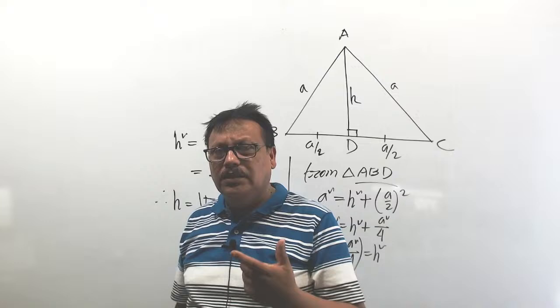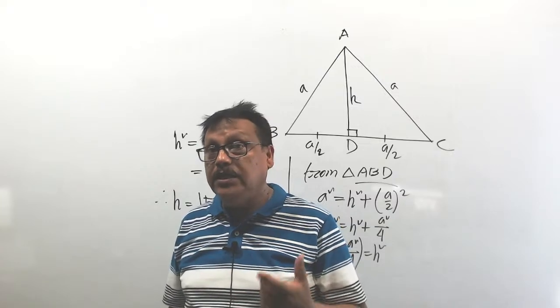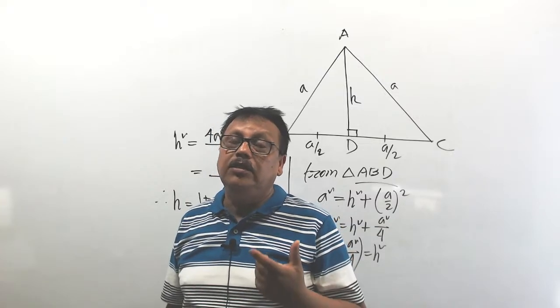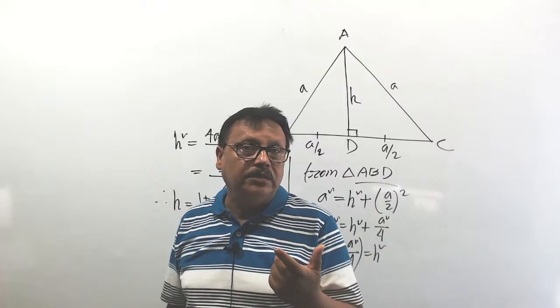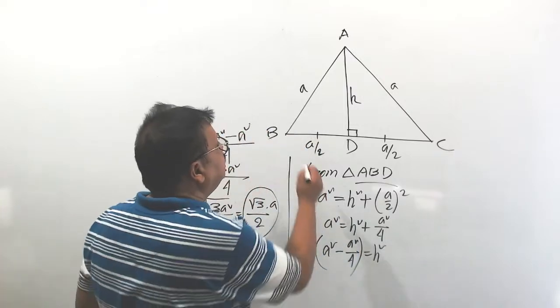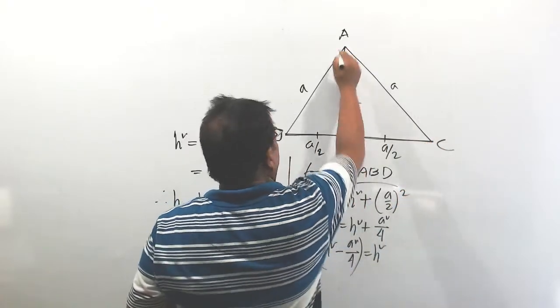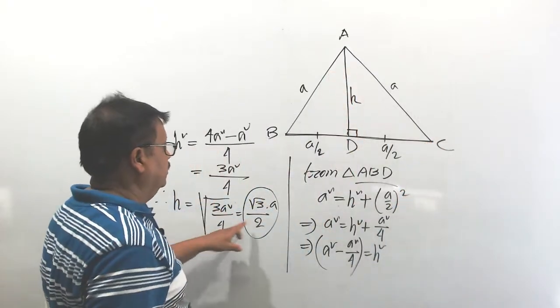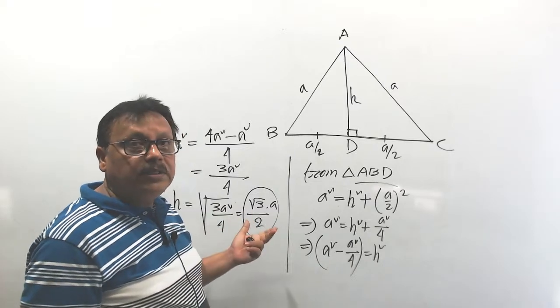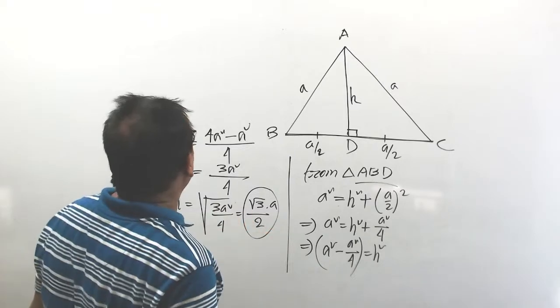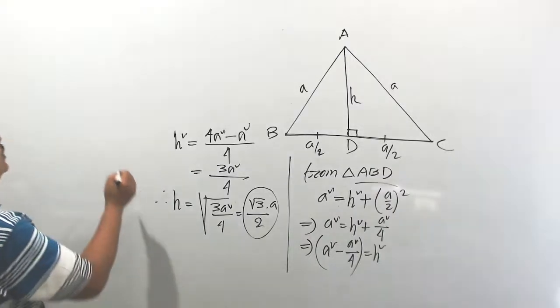Area formula of a triangle. If you know the height and base, then you can use the formula half into base into height. What is the base? Complete base is a. What is the height? You know this. So half into base into height. Do the calculation. Finding the area here.